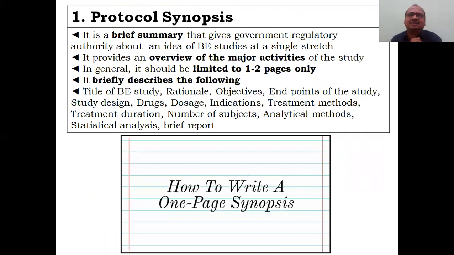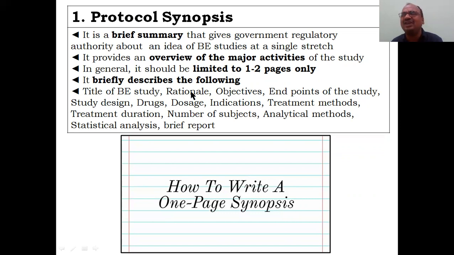Okay. So it is a brief summary that gives the government regulatory authority an idea of the bioequivalence studies at a single stretch. They will not start reading the entire book. First, they will go through the protocol synopsis only, a very important part. It provides an overview of all the book within 2 pages. See here, it is limited to 1 to 2 pages, not more than that. It gives the complete overview at a single stretch.